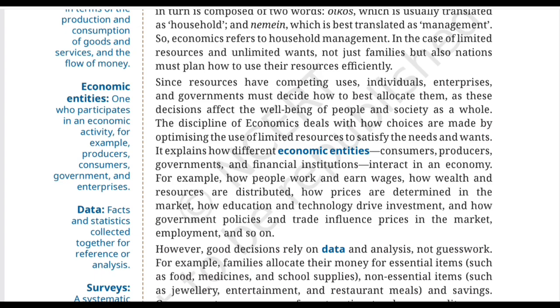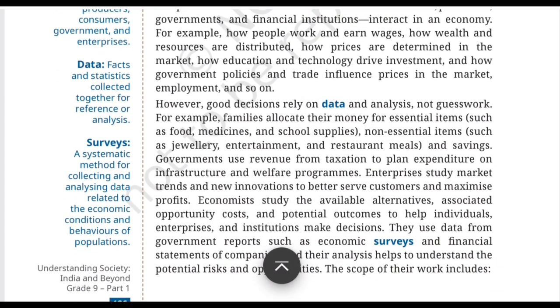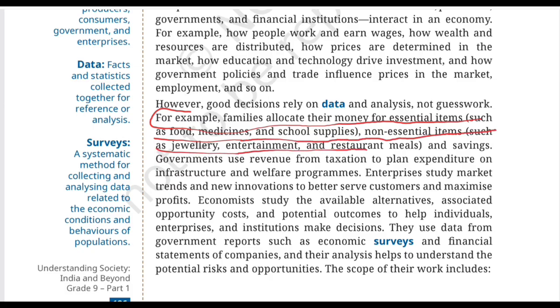And now in the textbook we are going to study three examples. So let's decipher these examples one by one. For example, families allocate their money for essential items such as food, medicine, and school supplies, and non-essential items such as jewelry, entertainment, and restaurant meals, and saving. So let's imagine a family receiving its monthly income of 50,000. They have to divide that money among different purposes, between their wants and needs. So, what are their needs? Food, medicine, and school. And what are their wants? Jewelry, entertainment, restaurant meals. And savings also comes among needs.